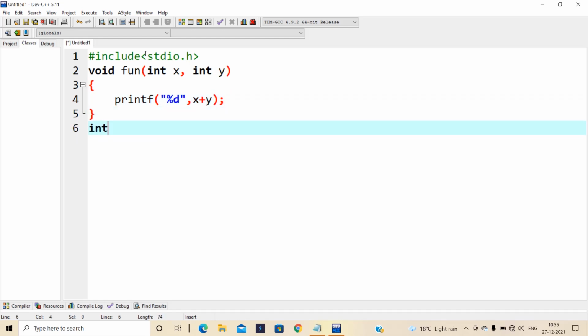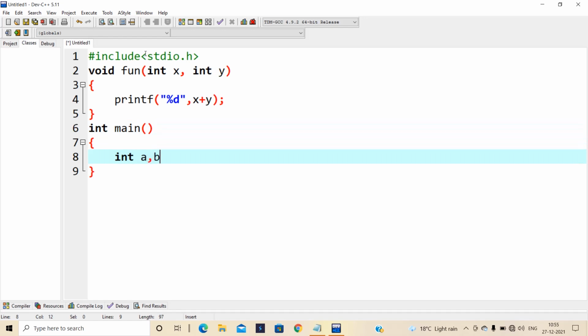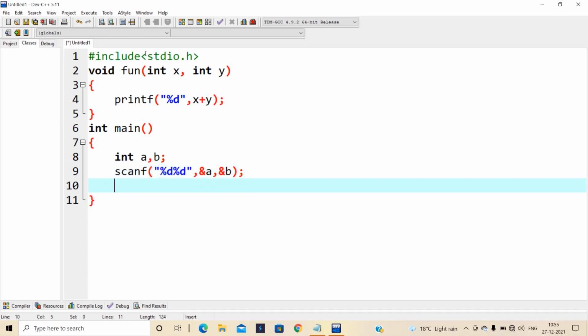Now I'm going to write the function declaration for that. Here a comma b, scanf %d ampersand a comma. We are going to read the values from the user. That's why I'm going to scan the input.